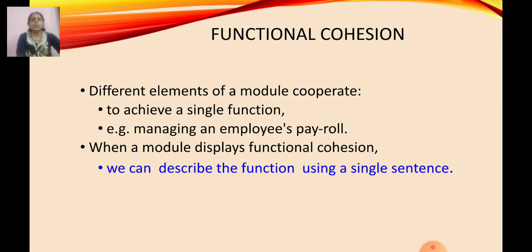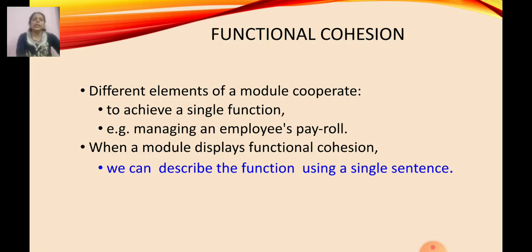Then functional cohesion. Different elements of a module cooperate to achieve a single function. For example, managing an employee payroll. When a module displays functional cohesion, we can describe the function using a single sentence.